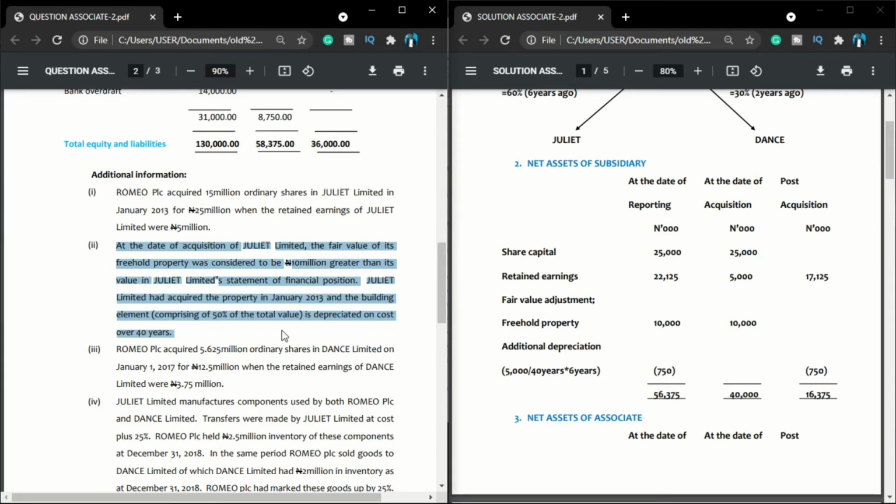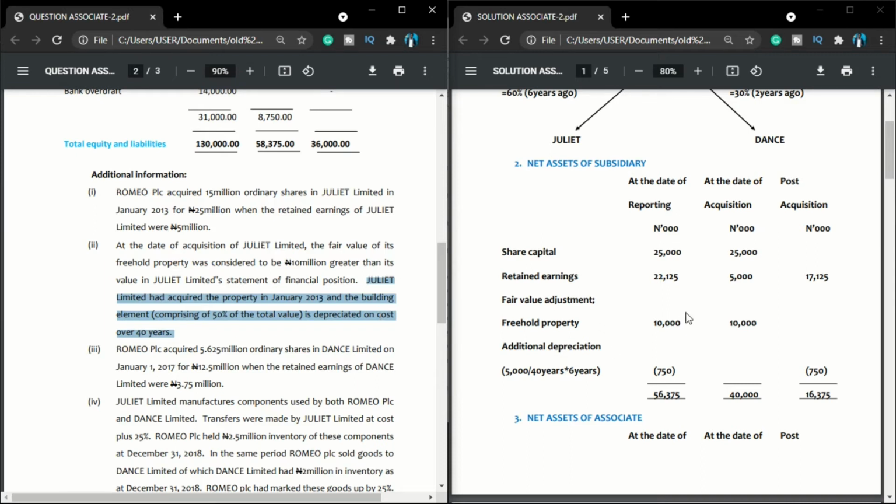Let us continue here. So the question continues, said Juliet Limited had acquired the property in January 2013, and the building elements comprising of 50% of the total value is depreciated on cost over 40 years. Now, this is what they mean.